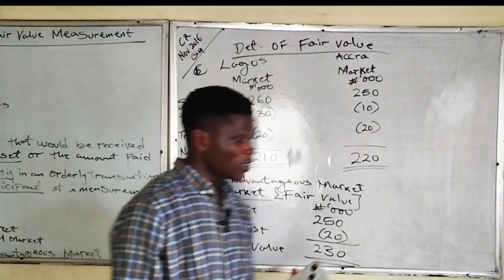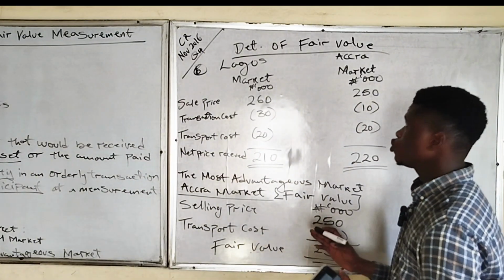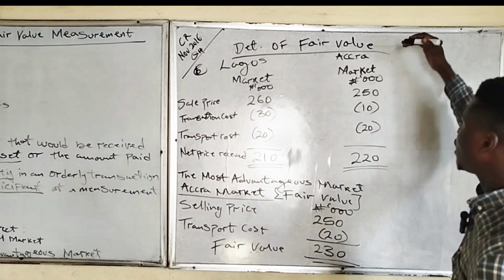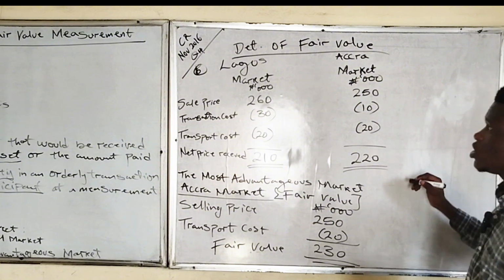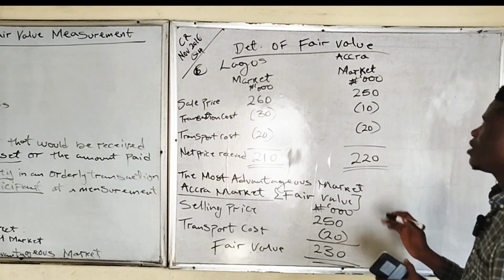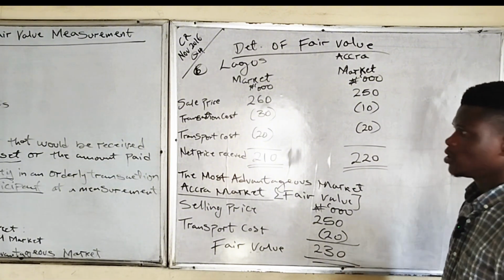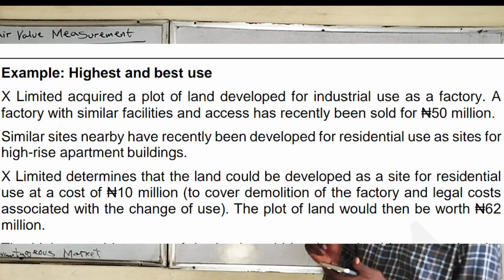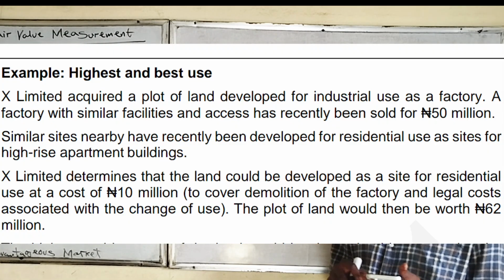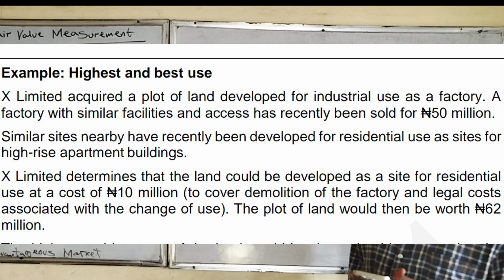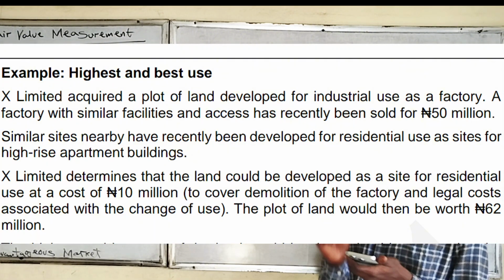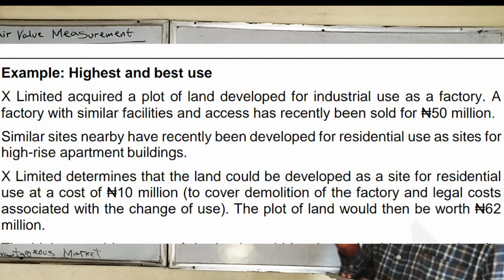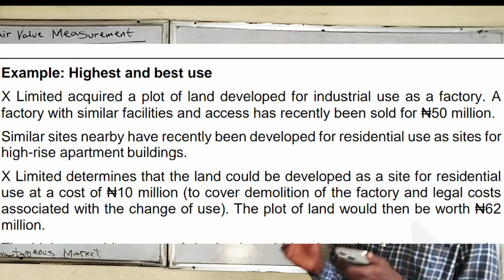We'll also take another question to show the highest and best use approach, which is the determination of fair value of a non-financial asset. X Limited acquired a plot of land developed for industrial use as a factory. A factory with similar facility and access has recently been sold for 50 million.